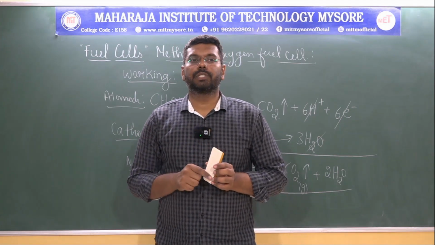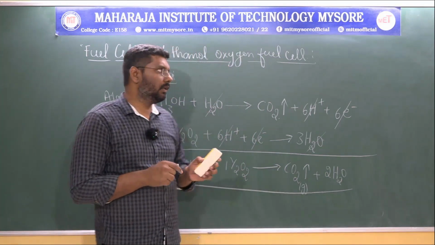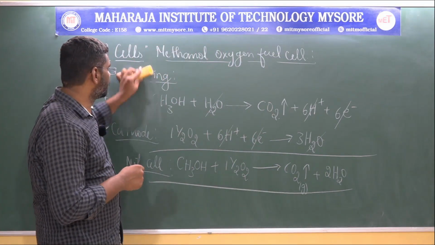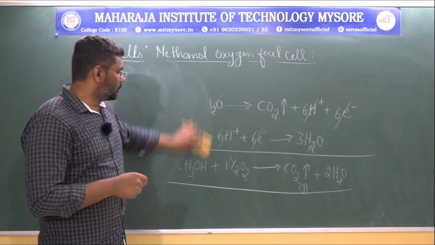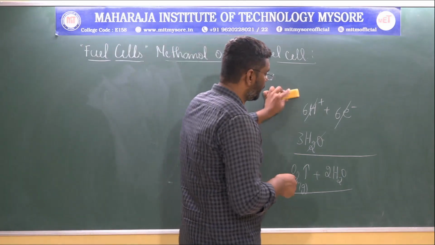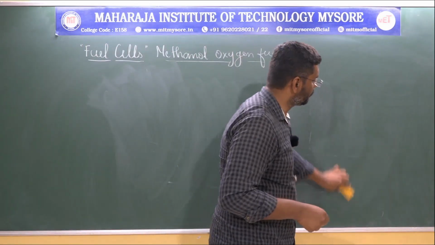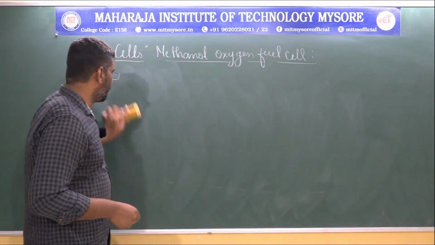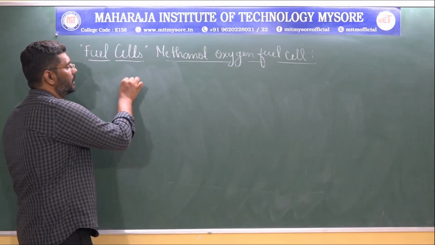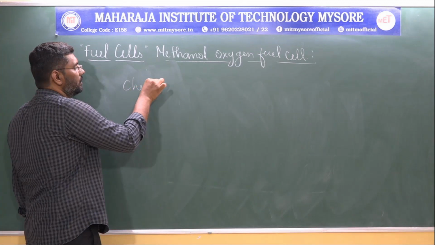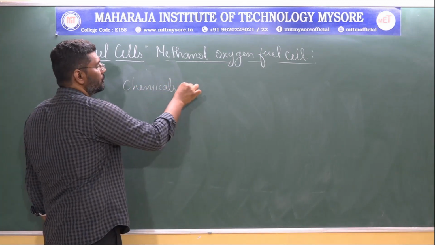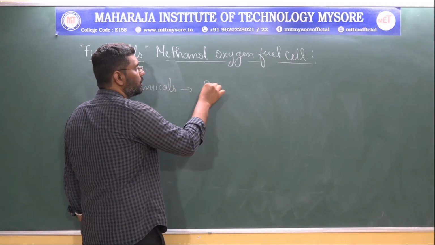And the chemicals used in fuel cells have to be supplied continuously through an outer source, whereas in a battery, the chemicals we use will be completely stored inside.